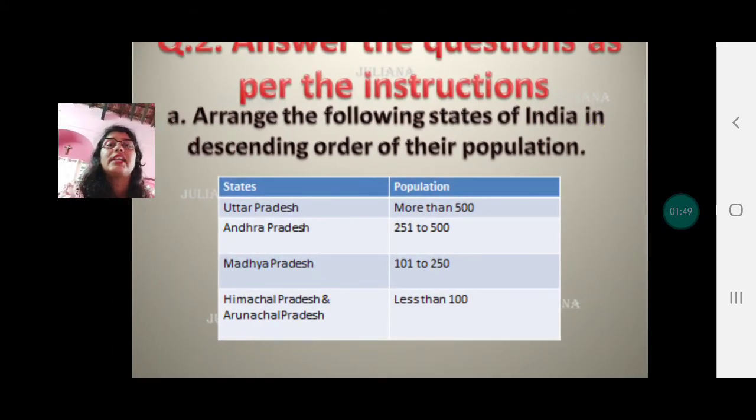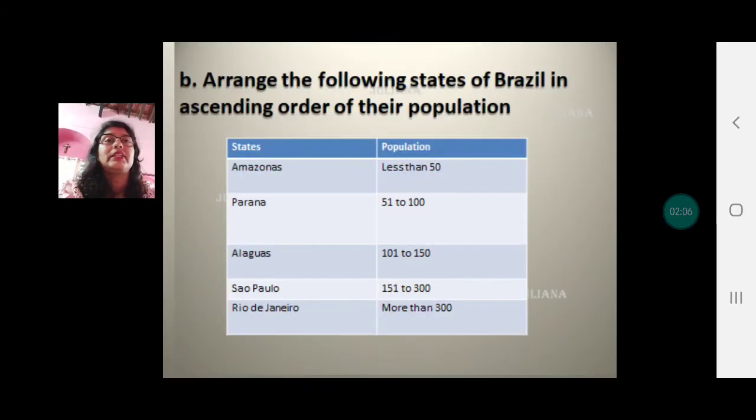Uttar Pradesh has, you can refer to the map, more than 500 people per square kilometer. Andhra Pradesh comes under 251 to 500 people. Madhya Pradesh comes under 101 to 250 people. And Himachal Pradesh is the least with less than 100 people per square kilometer.